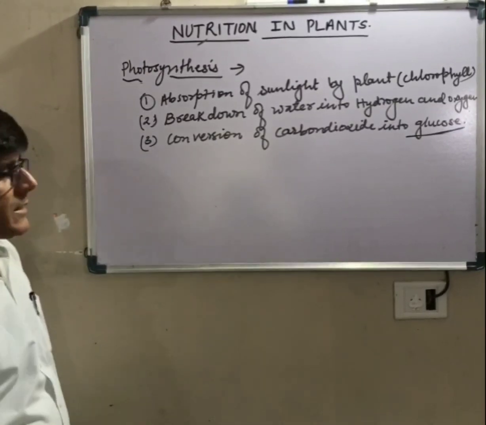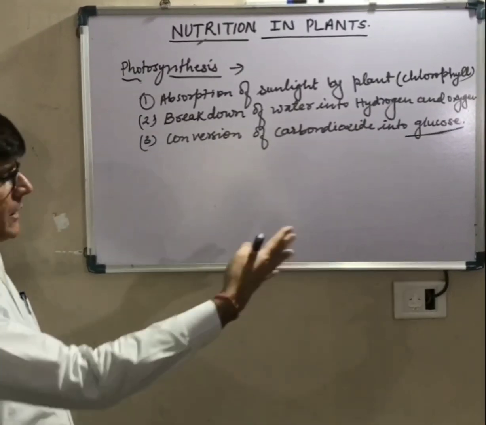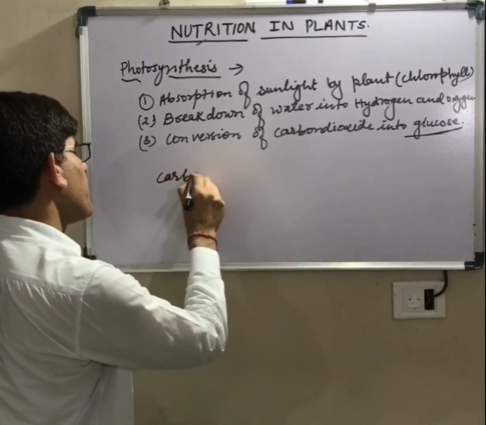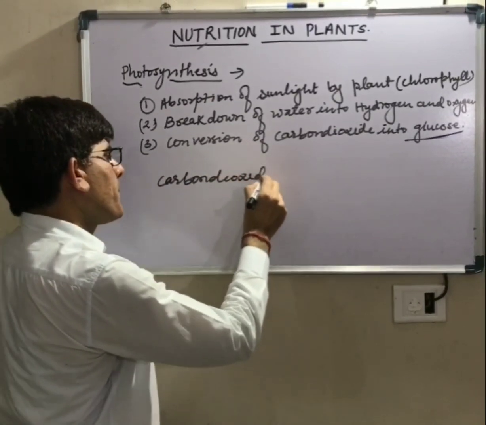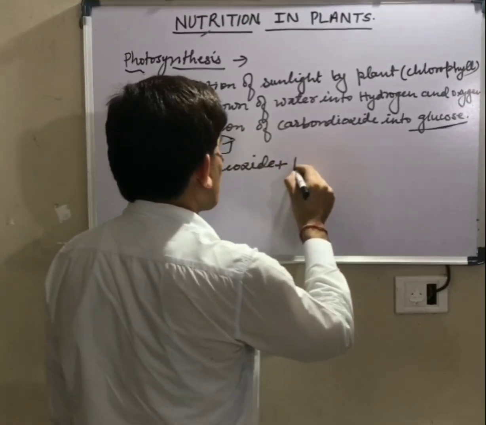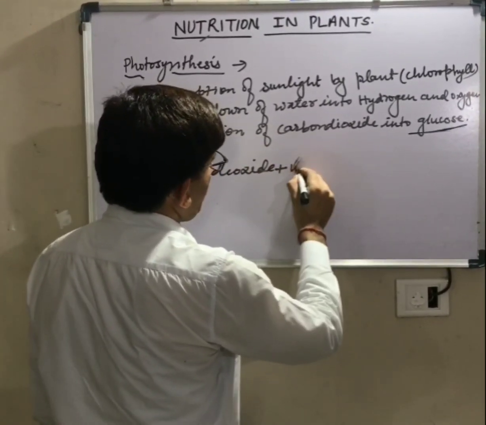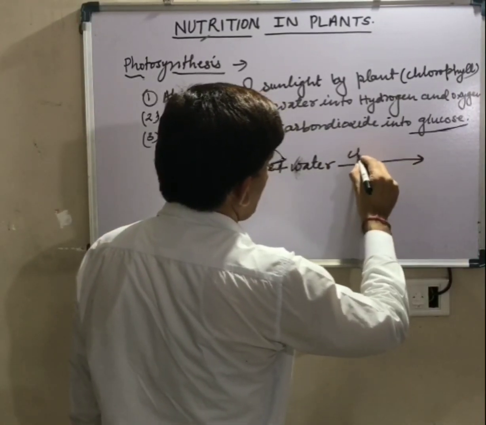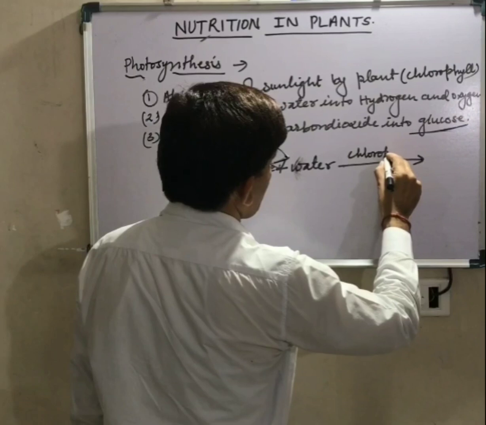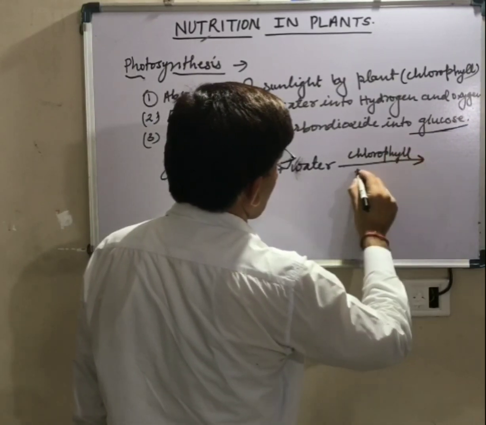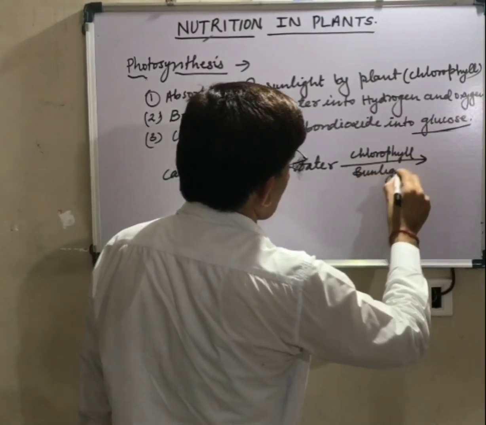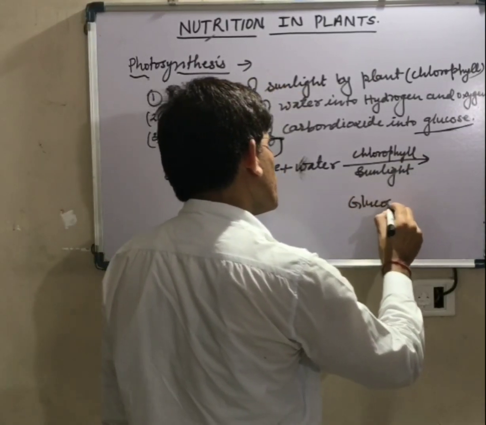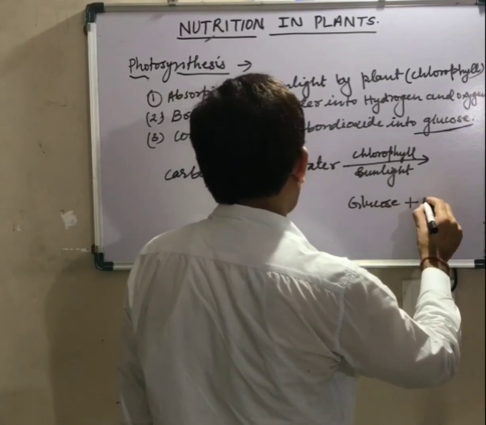Now photosynthesis can be represented by an equation: carbon dioxide plus water, they react in the presence of chlorophyll and sunlight. They prepare glucose plus oxygen.